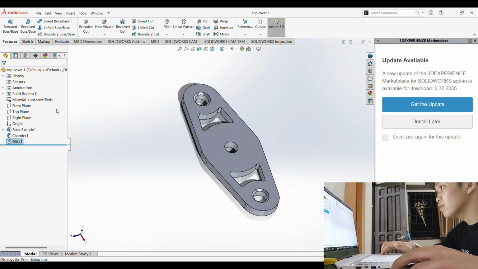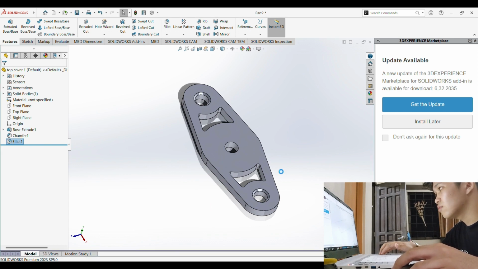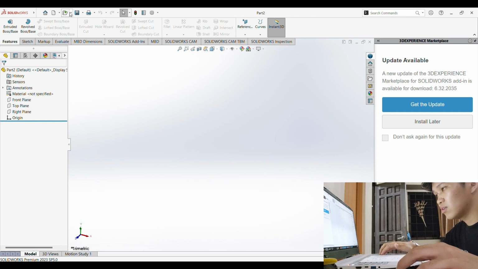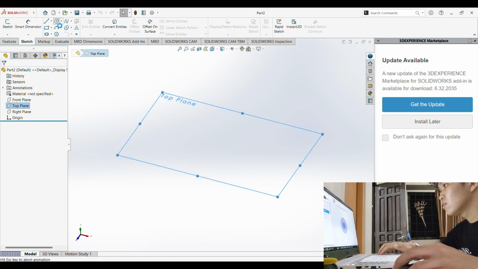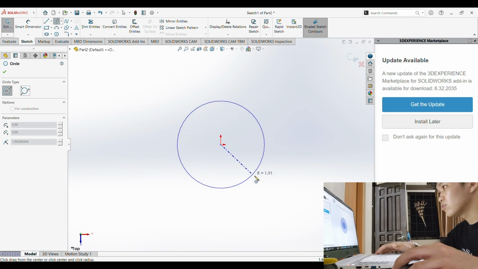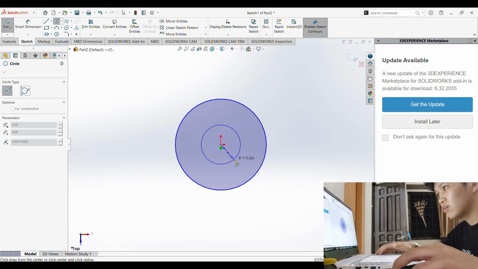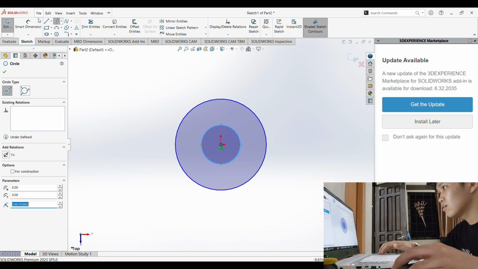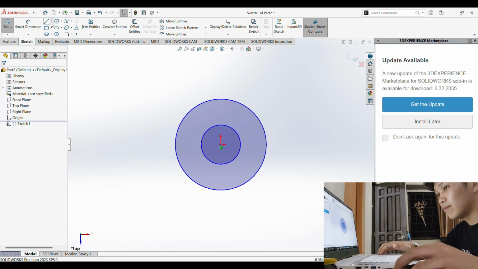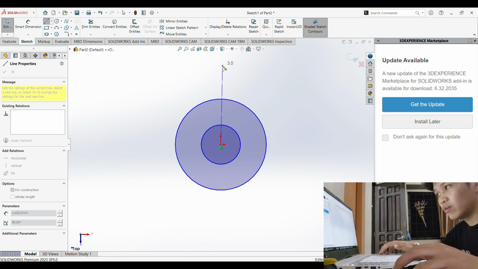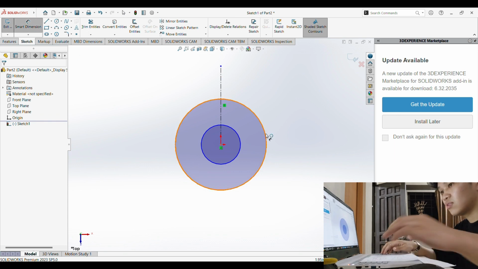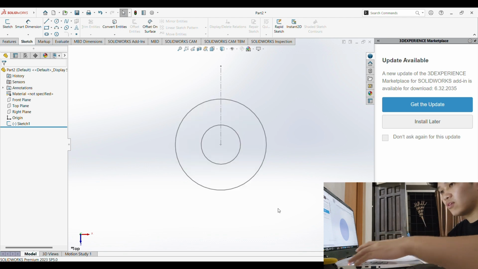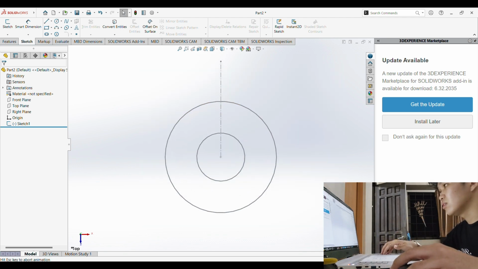So for the gear, we will also select the top plane, and we will put 2 circles and 1 on the inside. So we will also need to put a center line here, which should be vertical, and we're gonna put the dimensions. Oh, I'm sorry, I forgot to change it to MMGS. There we go, we have MMGS.